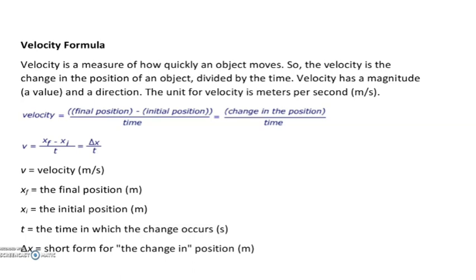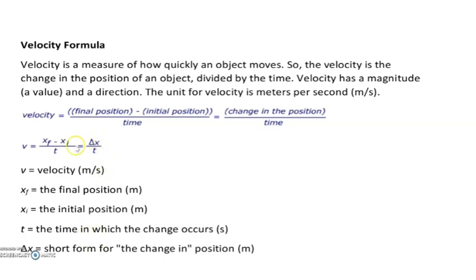Velocity is a measure of how quickly an object moves. It is the change in position of the object divided by time, and velocity has magnitude and also direction. If somebody asks you the difference between speed and velocity: speed is scalar, velocity is vector. Both have the same ideology, but when taking velocity, we also take the direction into consideration. So the equation is final position minus initial position by time, that is change in position by time, xf minus xi by t, that is delta x by t.